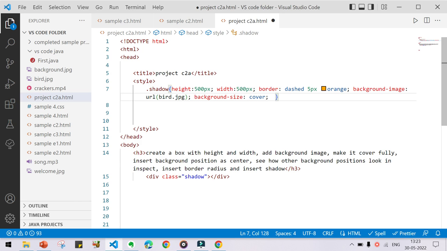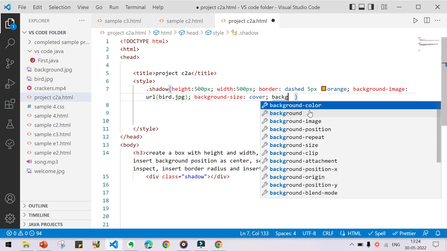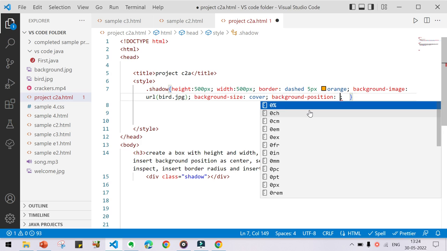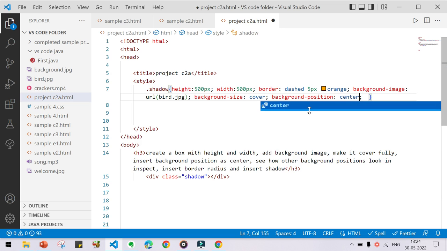Then what you have to do is insert background position as center. The image will be centrally aligned in the box. That's what background position center is. You can see how other background positions look in inspect. Then insert border radius and insert shadow.